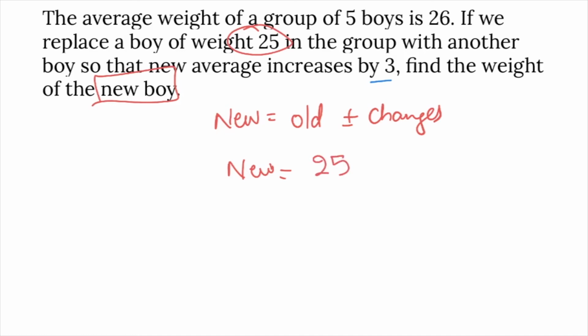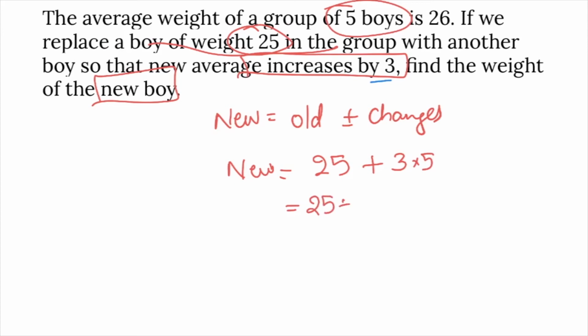Is the change positive or negative? If we replace a boy, average is increased by 3. Increased, so plus. Increased by 3. For 5 boys, 3 into 5. So new value is 25 plus 15, that is 40 kgs.